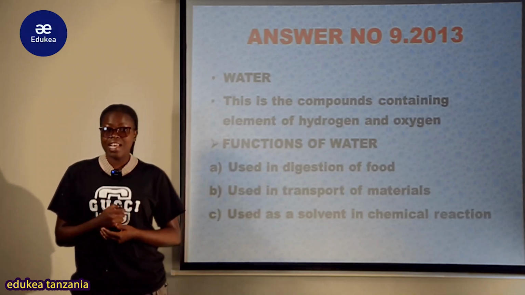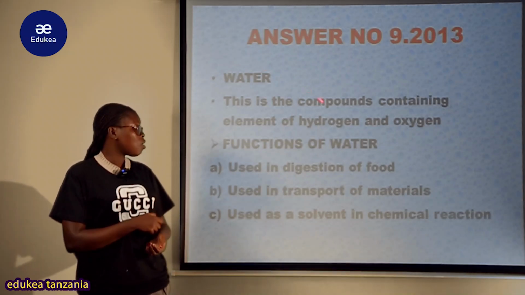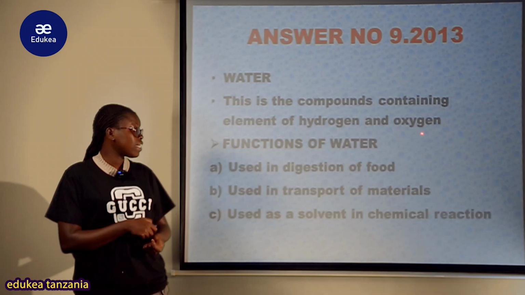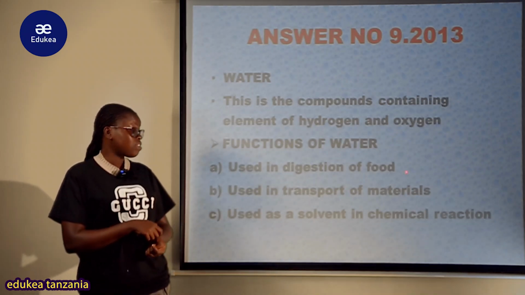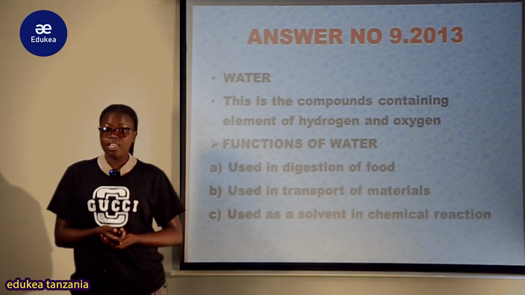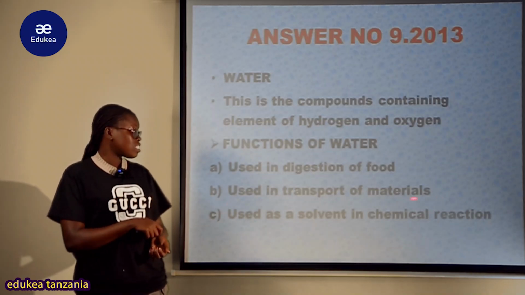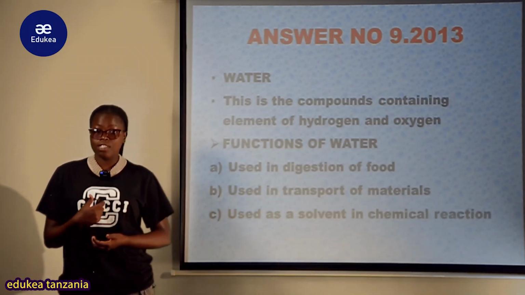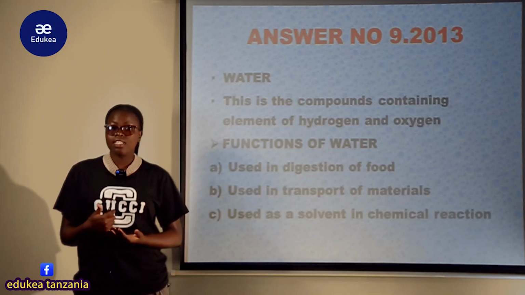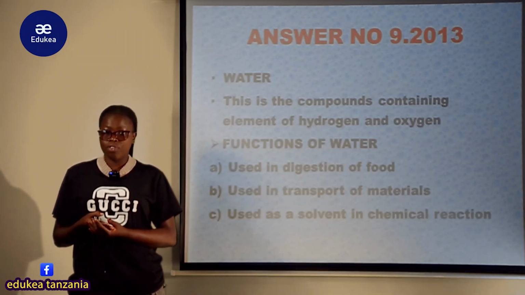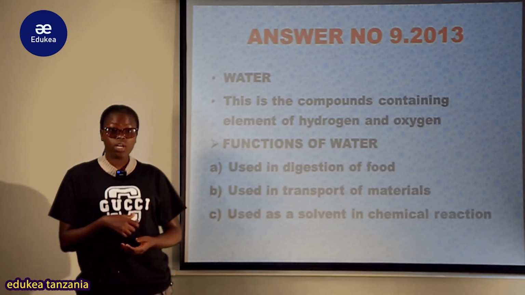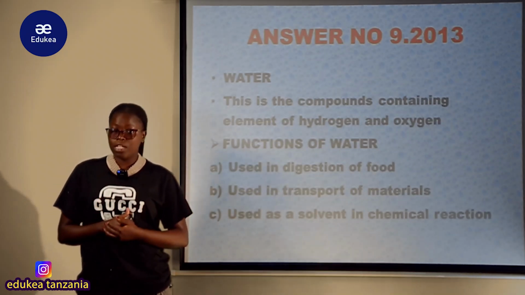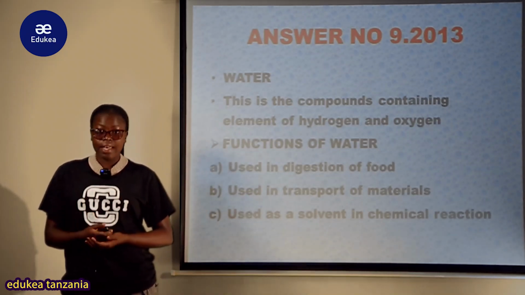Another component of the balanced diet ni water. Water is a compound containing the elements hydrogen and oxygen. The function of water is used in digestion of the food by dissolving it. Also, it is used in the transport of materials. You know that water is a universal solvent. So katika transport of the material into the body of a human being. Na vile vile maji yanasaidia, yanatumika as a solvent in a chemical reaction. So these are the components of the balanced diet.